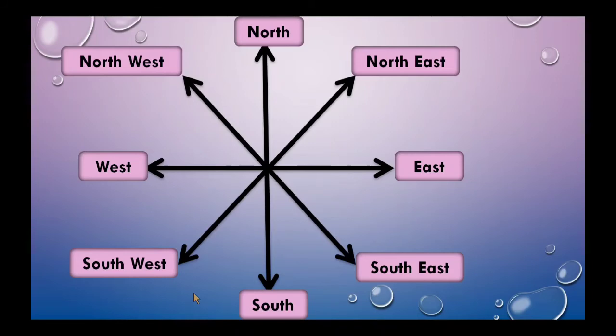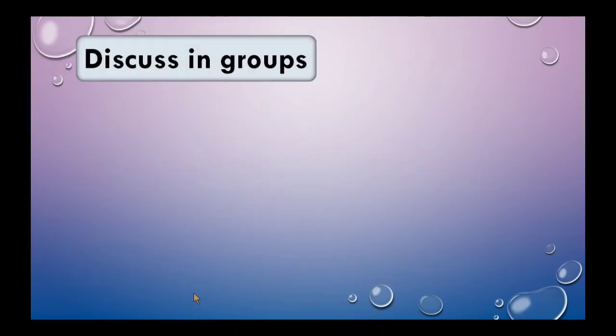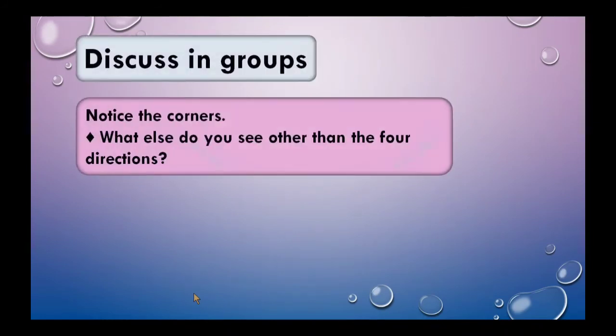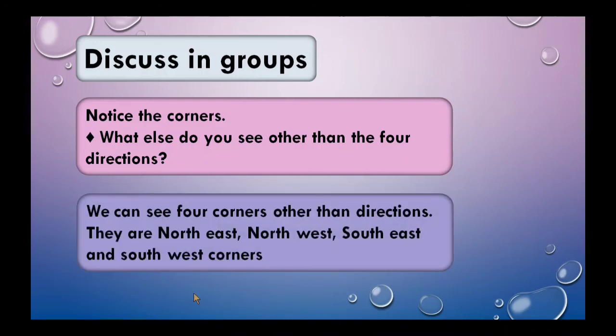Children, you have observed this picture. You have to discuss these questions with your friends and answer them. Notice the corners. Yes, we have seen four corners. What else do you see other than four directions? We can see four corners other than directions. They are northeast, northwest, southeast and southwest corners.